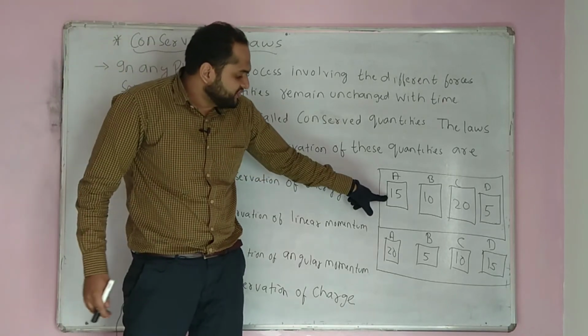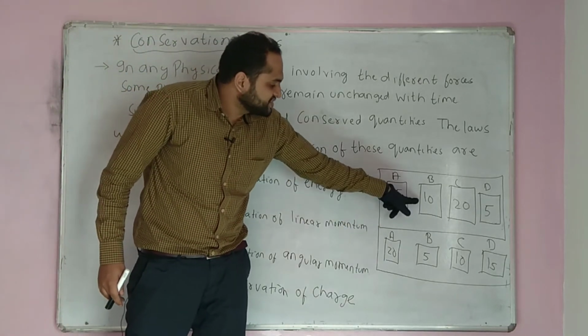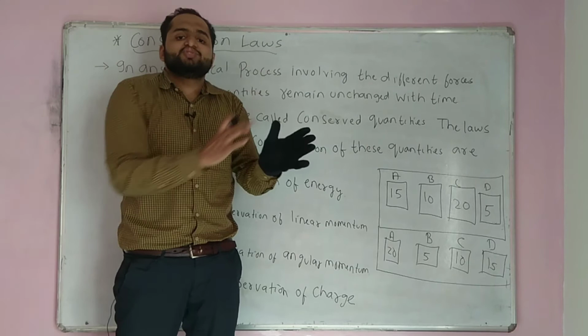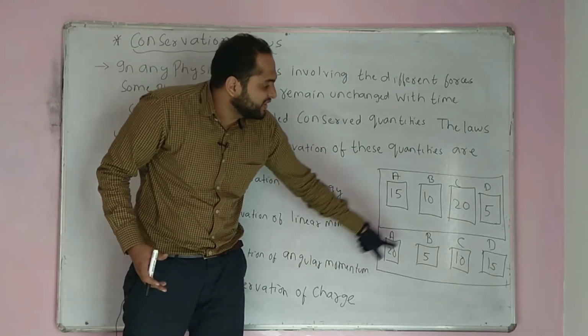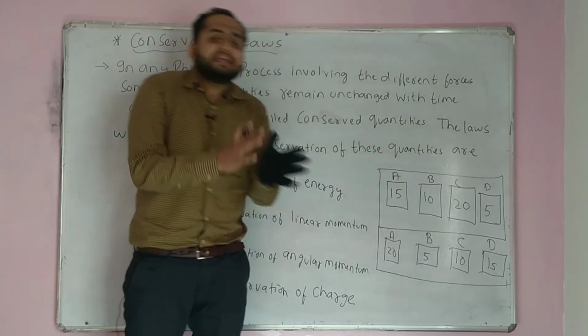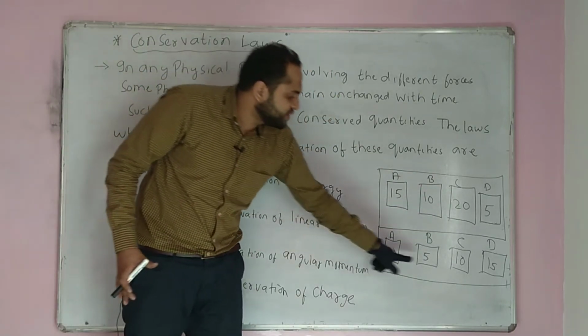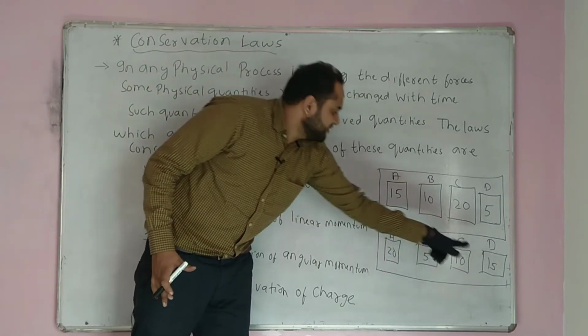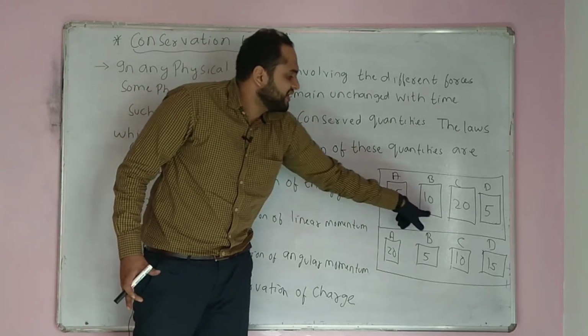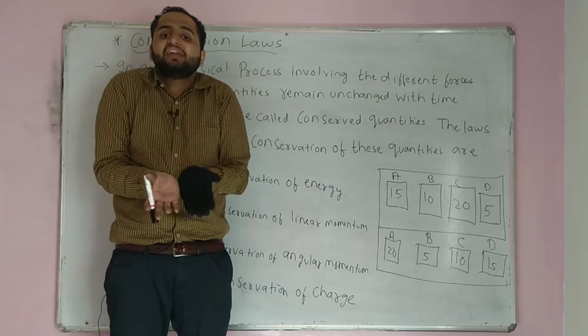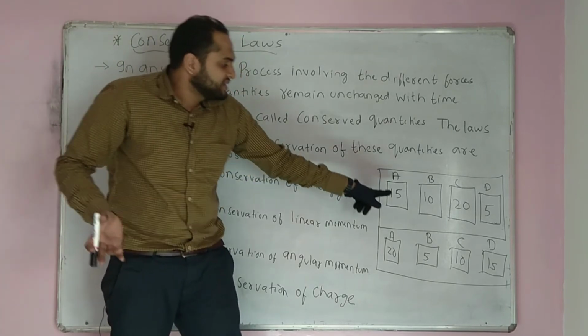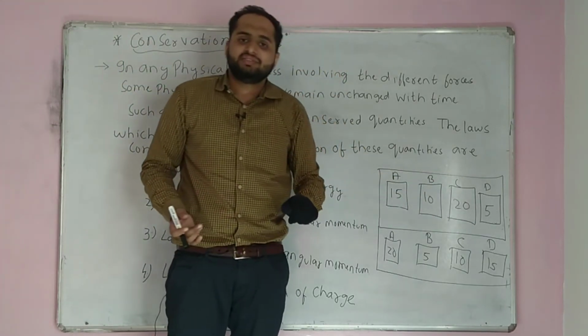So you have converted the coins. But the total is 25 and 25, 50, and here also it was 25 and 25, 50. That is the 50 coins. The total energy doesn't change, but the number of coins in each gets changed, right?